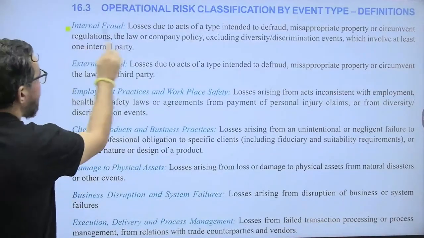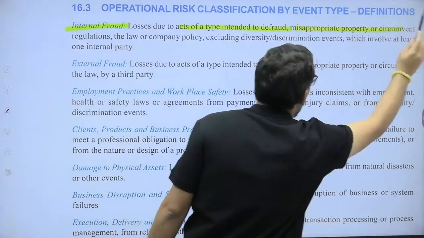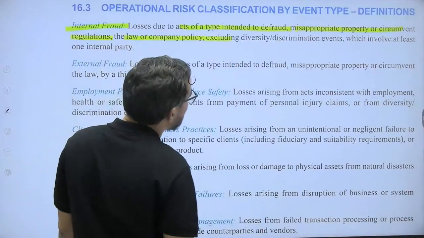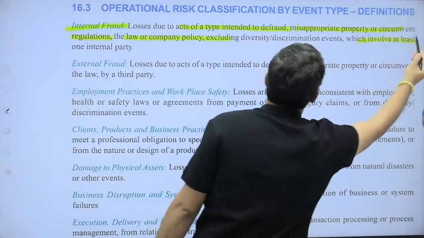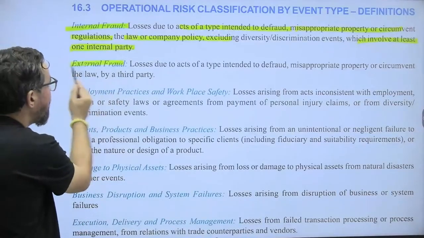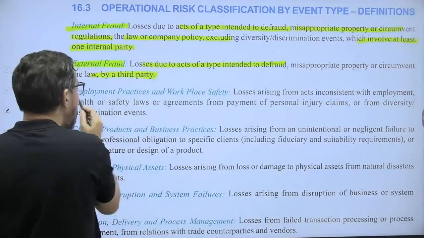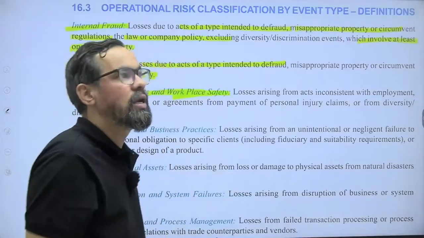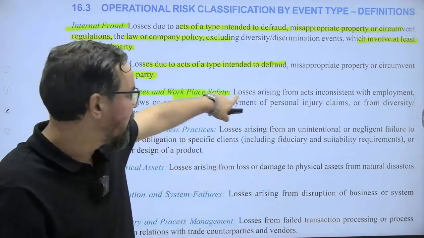Internal fraud, losses due to acts of a type intended to defraud, misappropriate property or circumvent regulations, the law or a company policy, excluding diversity discrimination events, which involve at least one internal party. That is internal fraud. Second one is external fraud, loss due to the same by a third party. Then employee practices and workplace safety. So let's say there is an employee who met with some sort of accident, so we have to compensate through the insurance. That generally comes under this one.